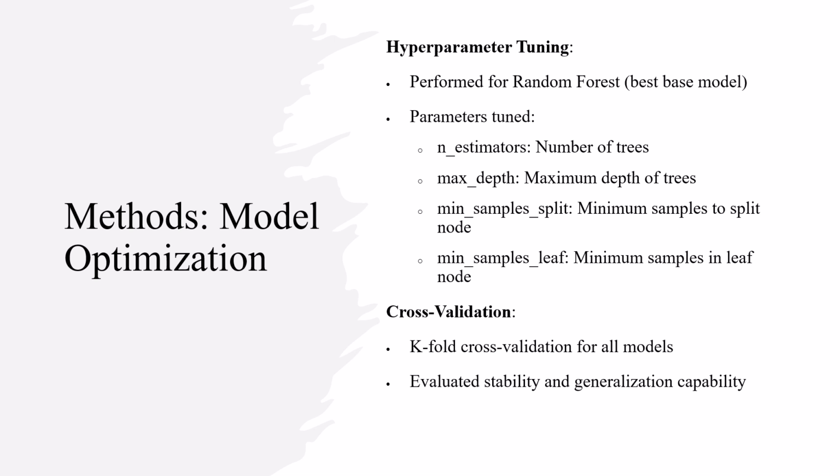We also performed k-fold cross-validation for all the models to ensure robust evaluation and to check for overfitting. This process helped us to understand how our models would perform on unseen data and whether our results were stable across different subsets of the training data.